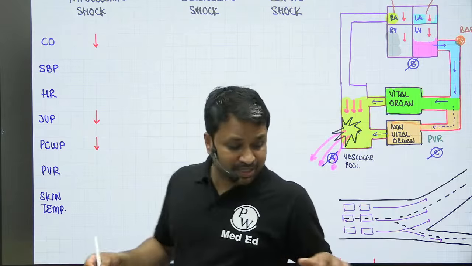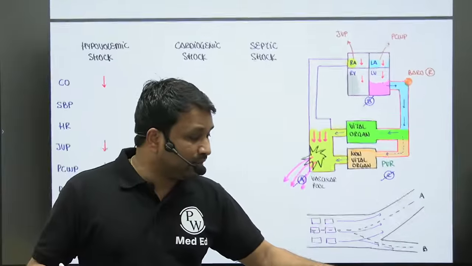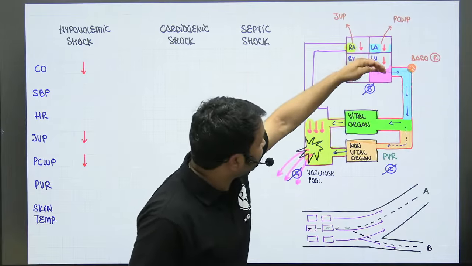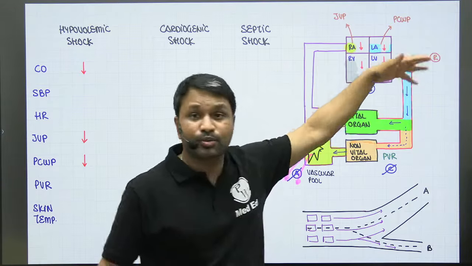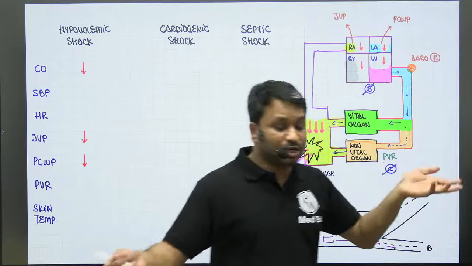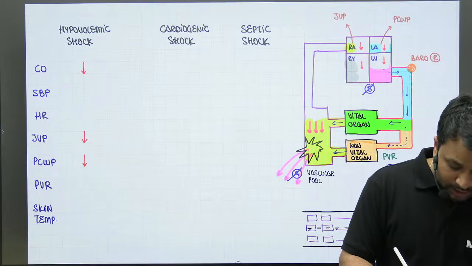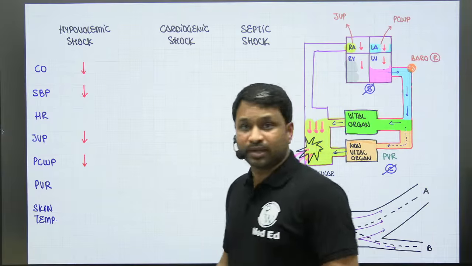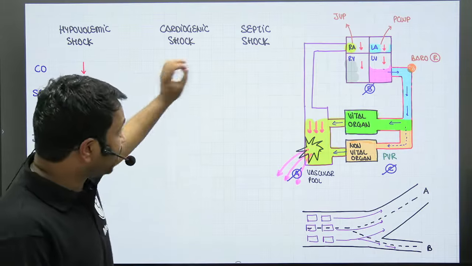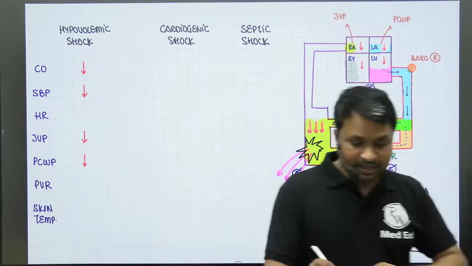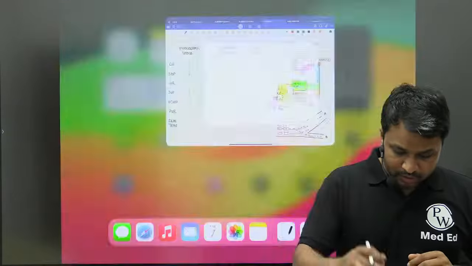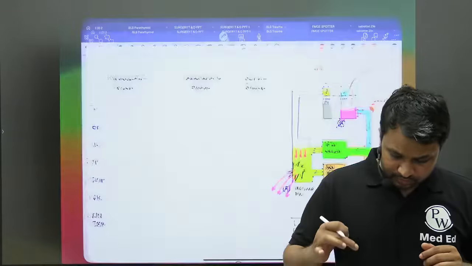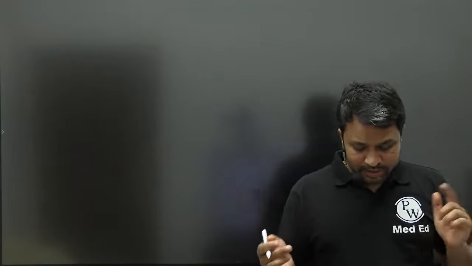We have already discussed, whenever there is a decrease in cardiac output, the blood coming from the left ventricle into the aorta is going to reduce. So the volume of blood coming into the aorta reduces, so aortic pressure drops. The aortic pressure is measured by systolic blood pressure, so hence the systolic blood pressure will reduce. If the systolic blood pressure reduces, the baroreceptors get activated. Activation of baroreceptors will cause activation of the sympathetic pathway.